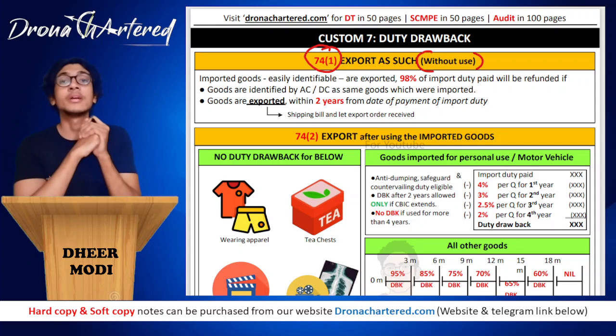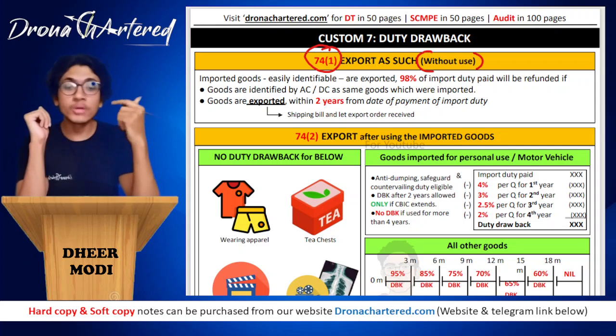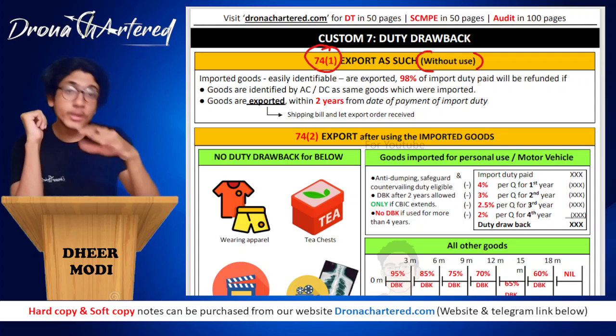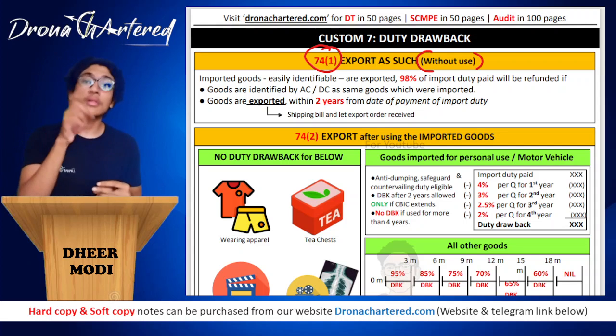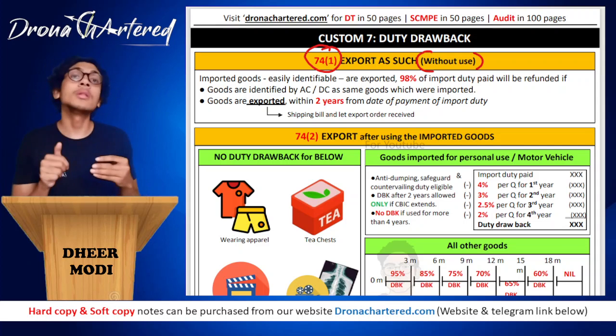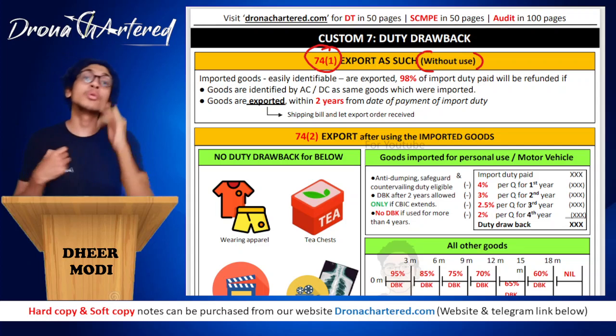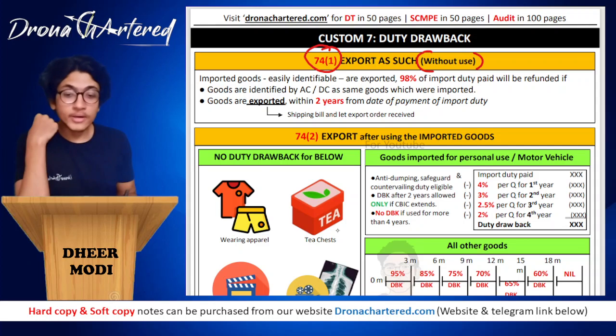In such a case, that means without making any modifications, you will come under section 74.1. So now you have already paid the duty. You had already paid the duty when you had imported. Now when you are exporting it, you will say that, boss, since I'm exporting it, I want my duty back. Since these goods were never consumed in the home, I want the duty back on the goods. So the government says, okay, we will give you the duty back, but we will not give you 100%.